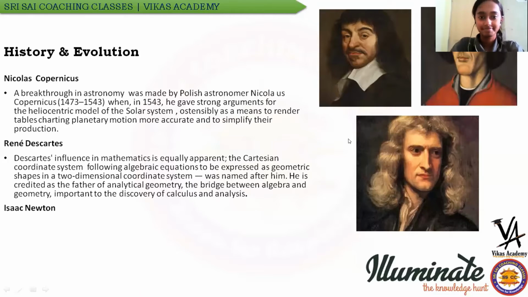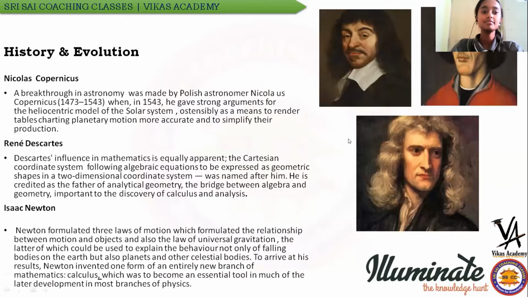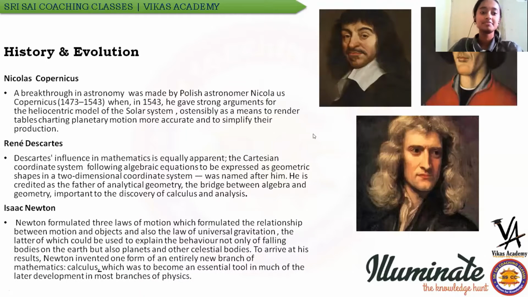Sir Isaac Newton. Newton basically gave three laws of motion which helped us to study about the motion of objects. It did not only help us to study about the falling objects on the body, but it also helped us to study about the universe. He also invented an entirely new branch of science called calculus. This became useful for developing other branches of physics.